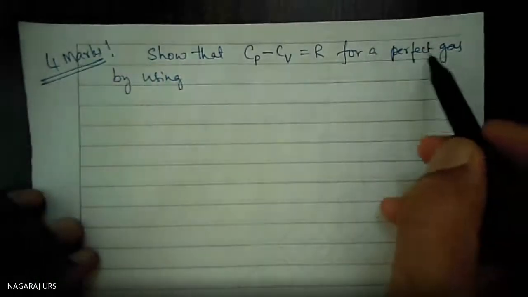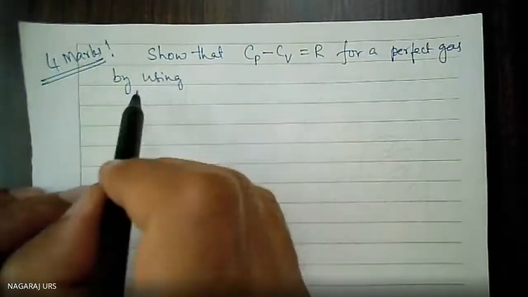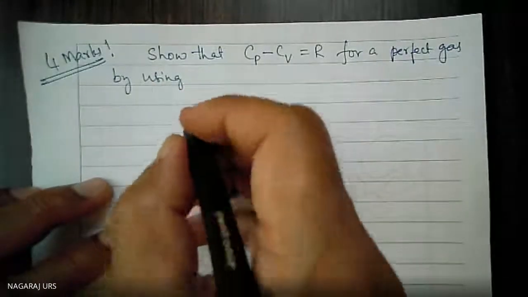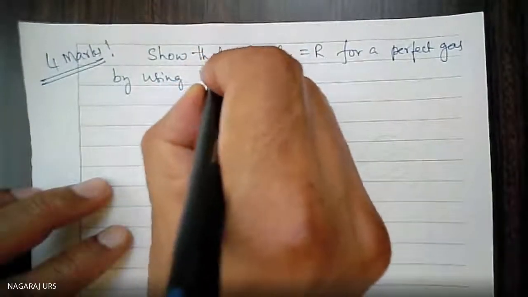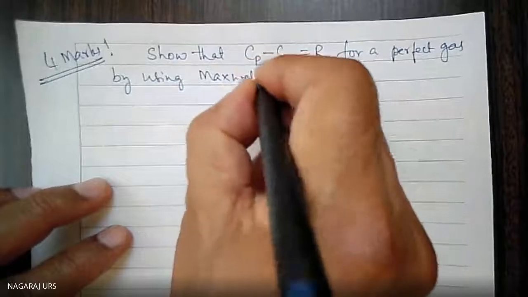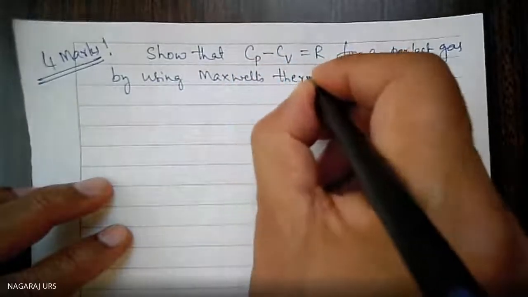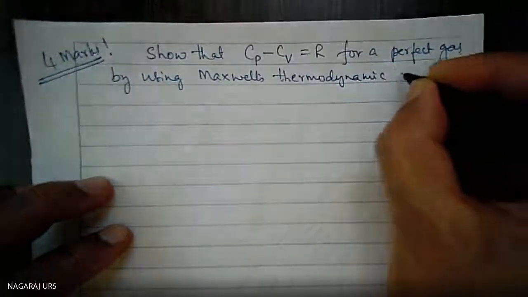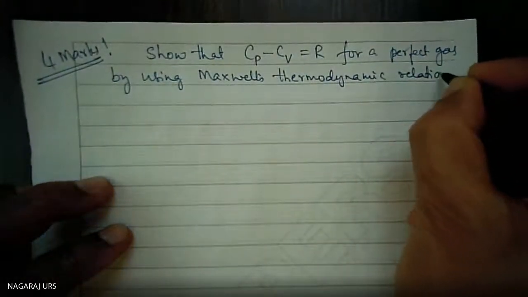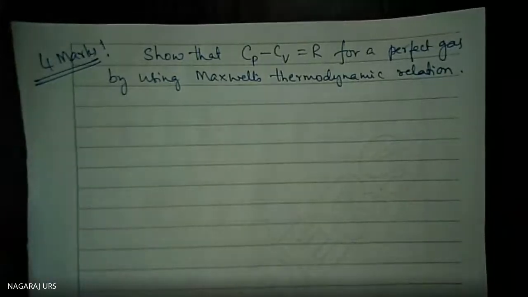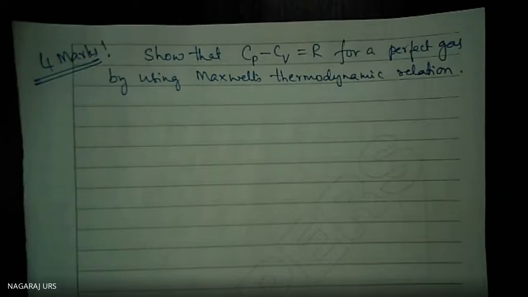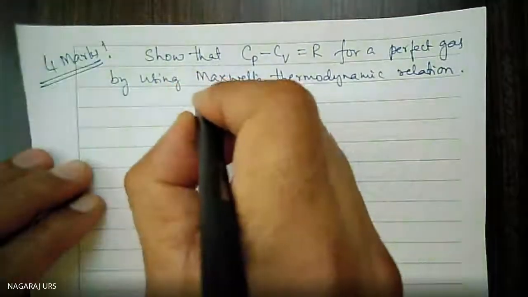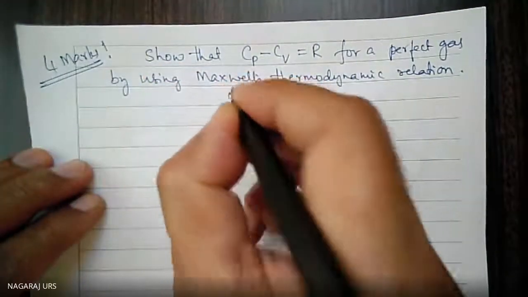But now for a perfect gas, derive this one by using Maxwell's thermodynamic relation. By using Maxwell's thermodynamic relation, derive Cp minus Cv is equal to R. This is the heat capacity equation.